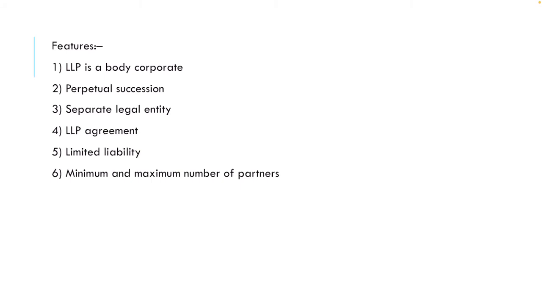Okay. Next is LLP agreement. An agreement between all partners governs the rights and duties of all the partners. Also, the partners can devise the agreement as per their choice. If such an agreement is not made, then the Act governs the mutual rights and duties of all the partners. Okay. Next is limited liability. According to Section 26 of the Act, every partner is an agent of the LLP for the purpose of the business of the entity. However, he is not an agent of the other partners. Further, the liability of each partner has limitations to his agreed contribution to the LLP.